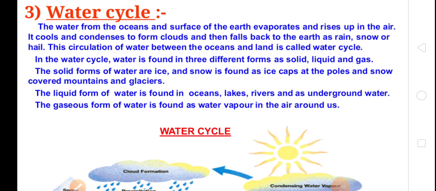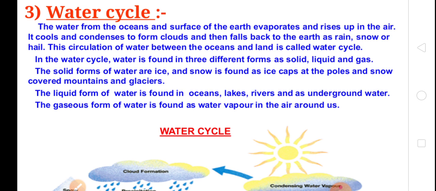Okay children, you're getting what I'm saying to you. The water cycle has three steps. First, evaporation. Second, condensation. And third, precipitation. Evaporation is when the water evaporates from the sea and rises up in the air. Clear? This is the first step of the water cycle and it is called evaporation.